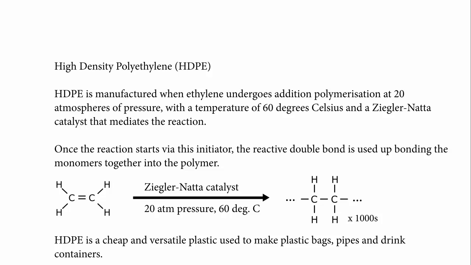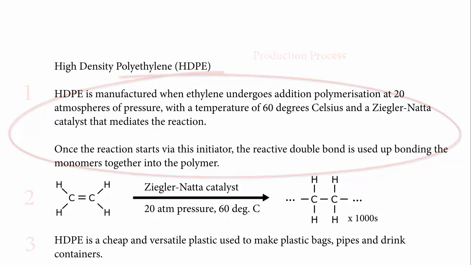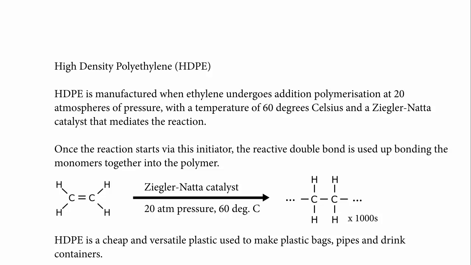For each, I give a brief description of the production process, I give the chemical equation, and then a brief description of the product. So for high-density polyethylene, I'd say HDPE is manufactured when ethylene undergoes addition polymerization at 20 atmospheres of pressure with a temperature of 60 degrees Celsius and a Ziegler-Natta catalyst that mediates the reaction. Once the reaction starts via this initiator, the reactive double bond is used up bonding the monomers together into the polymer. Then I give the basic equation, then we describe HDPE. HDPE is a cheap and versatile plastic used to make plastic bags, pipes, and drink containers.